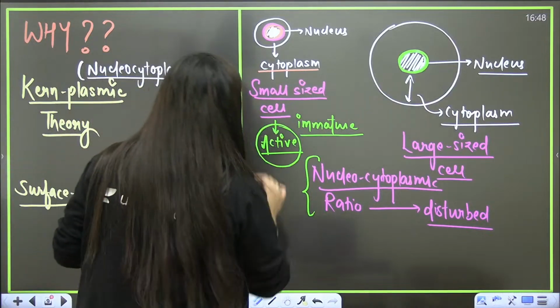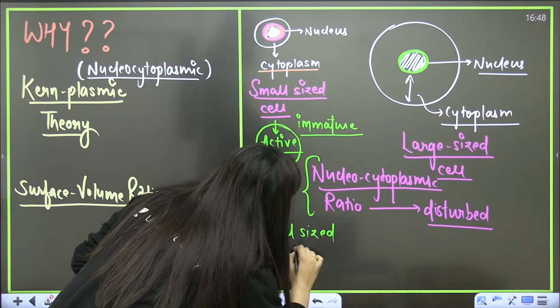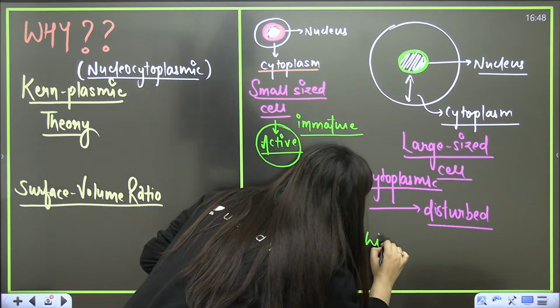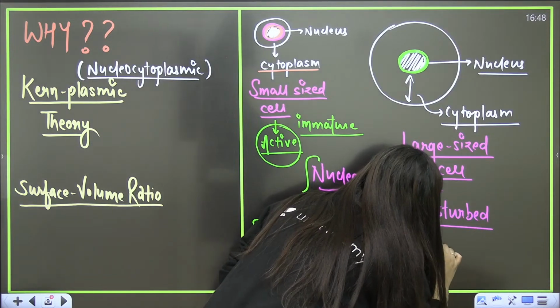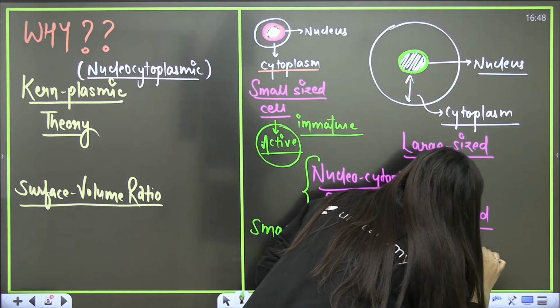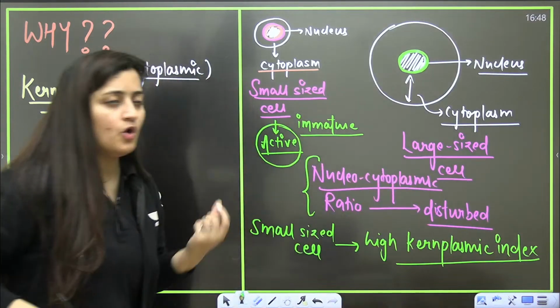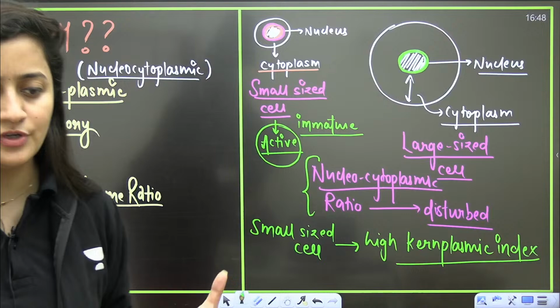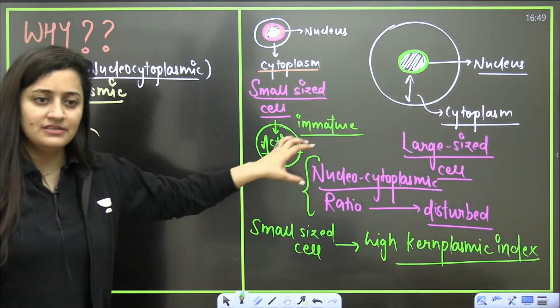So the cells which are small in size have a high nuclear to cytoplasmic ratio, or high karyoplasmic index, or karyoplasmic ratio, and vice versa. So when a cell is small in size, its nuclear to cytoplasmic ratio is high. This is one reason.